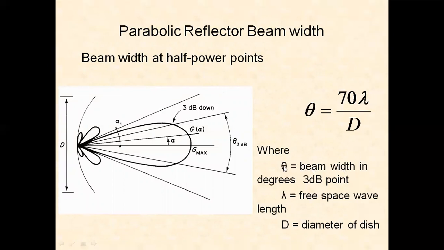Sometimes we calculate the beam width between the first nulls, which is equal to 140 into lambda by d. Lambda is the wavelength and d is the diameter of the dish antenna.